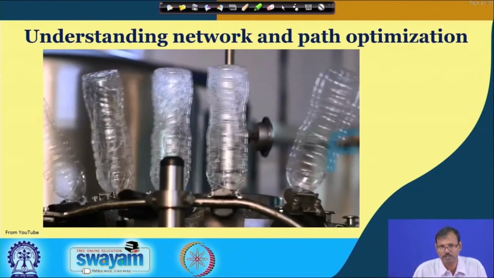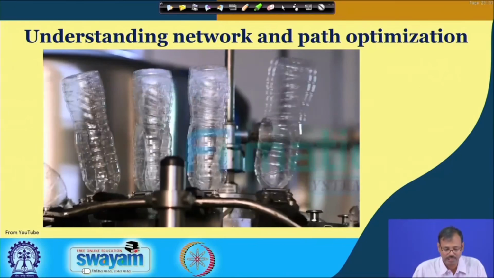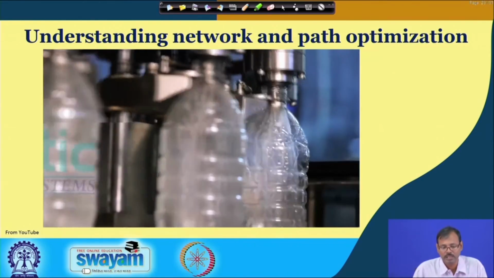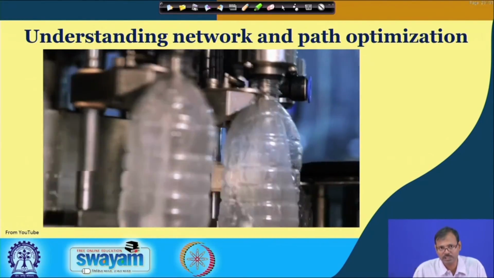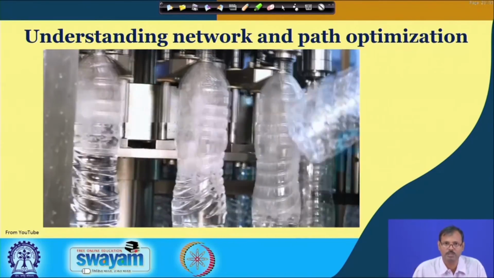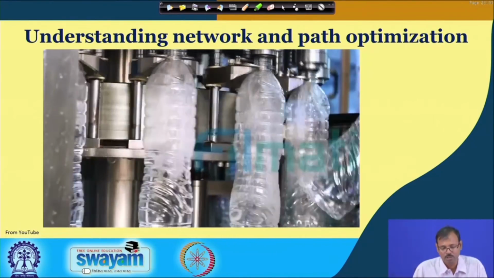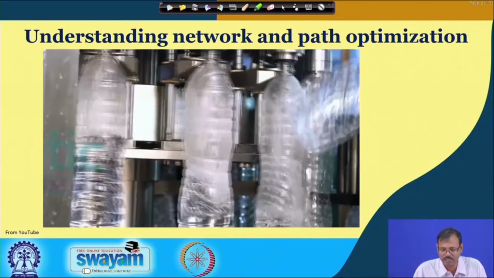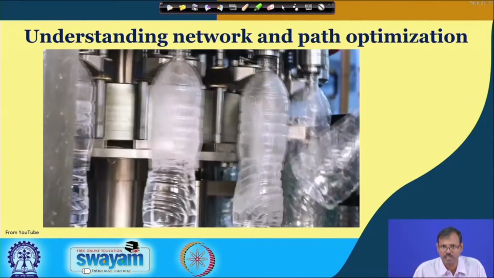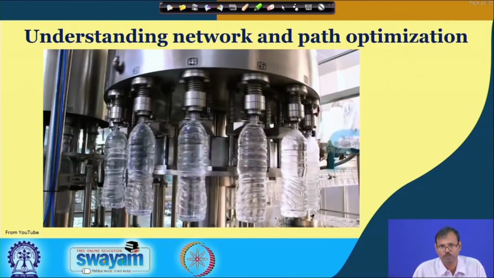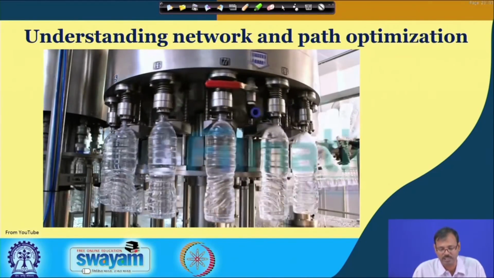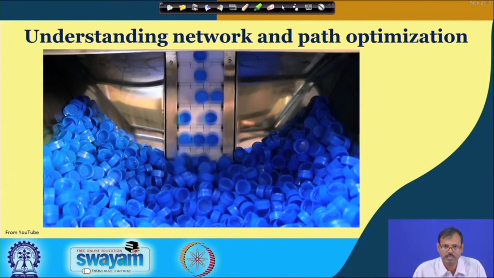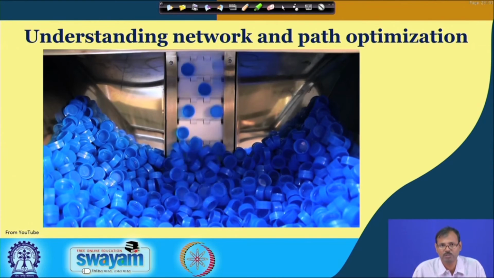So, only after washing of the bottle can the water be filled in this bottle. So, this is the essential requirement, and that is why this washing must be carried out before the bottling of the water inside the bottle. So, these unit operations are carried out in such a way that one must be carried out beforehand, and another must be carried out after that. So, when the bottling is complete, it is then placed for the placing of the cap. Before that, what is the requirement?